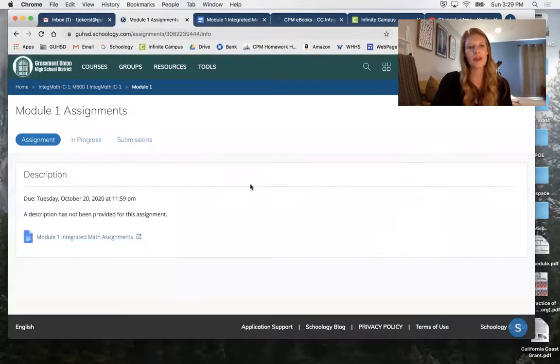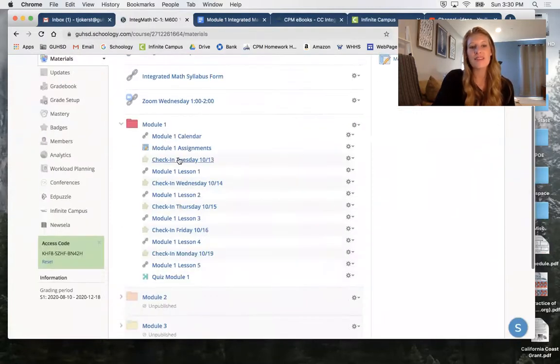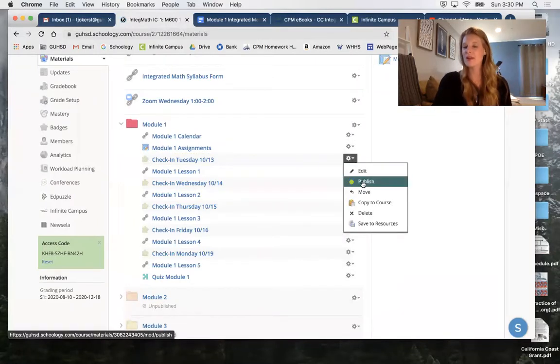Okay, so let me go back to Schoology. I'm going to go back into your materials to show you a couple other features here. You will have a daily check-in each day, so you'll be going to this. Right now, yours is not there yet. I enable these for 48 hours, so I will go in and publish this. This is how I take attendance for my course.